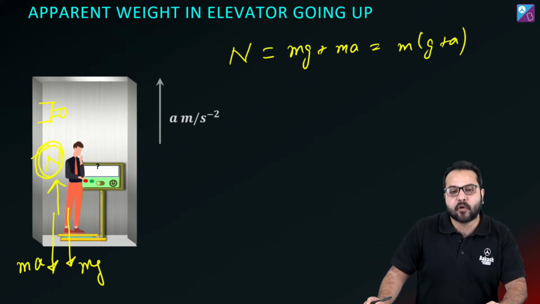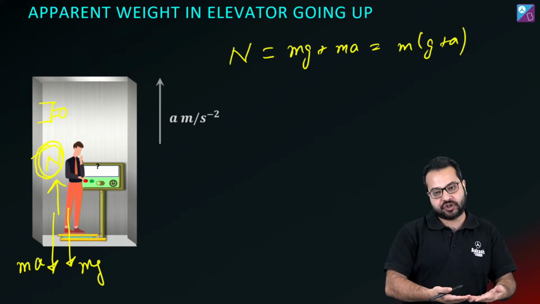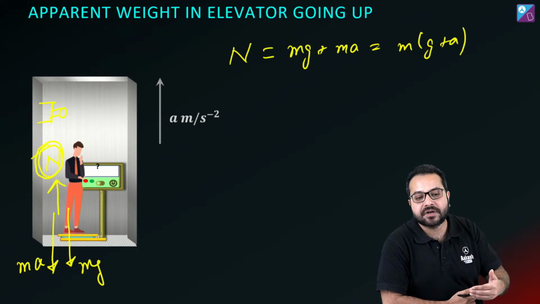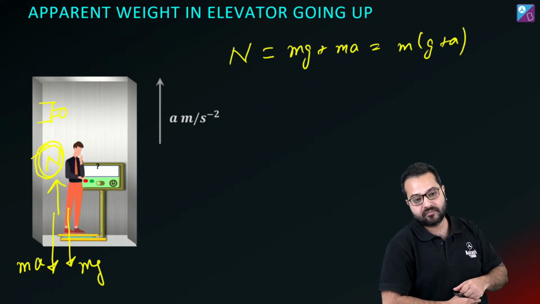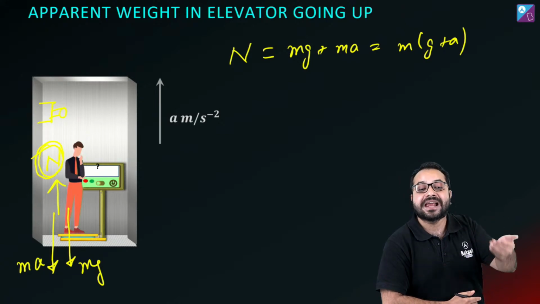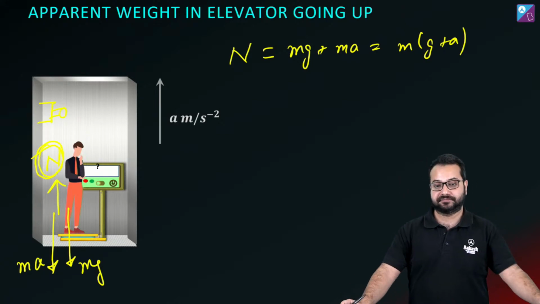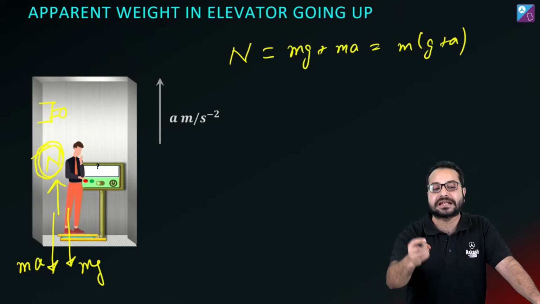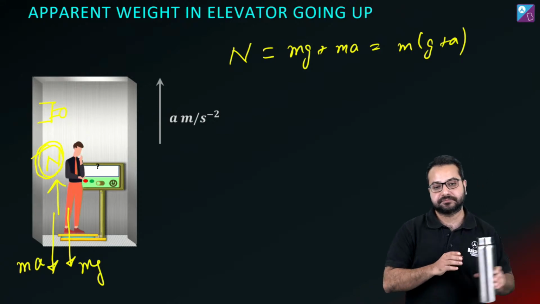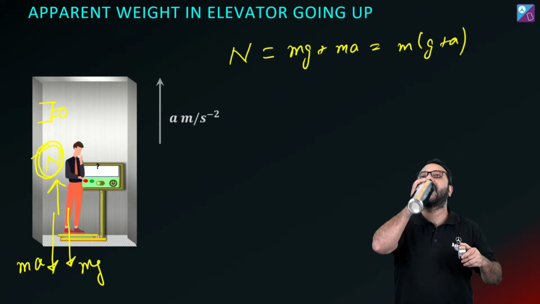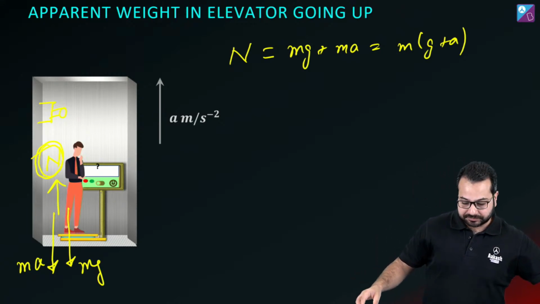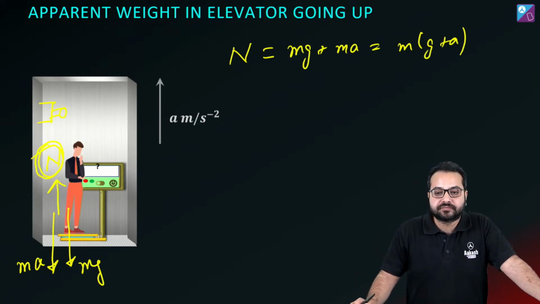This force that the weighing machine is applying on the man, what is the reaction of that? What is the action reaction pair in this case? Can you tell me?